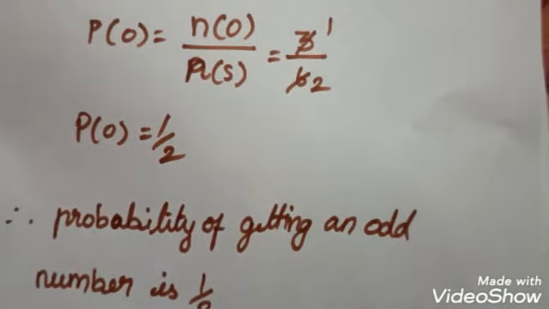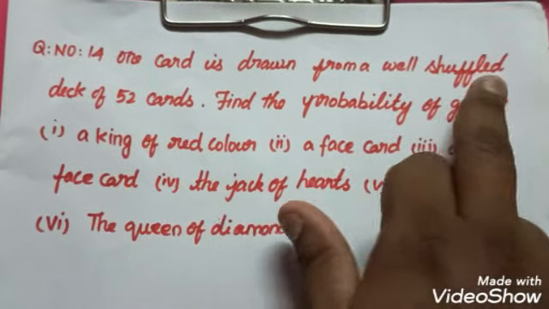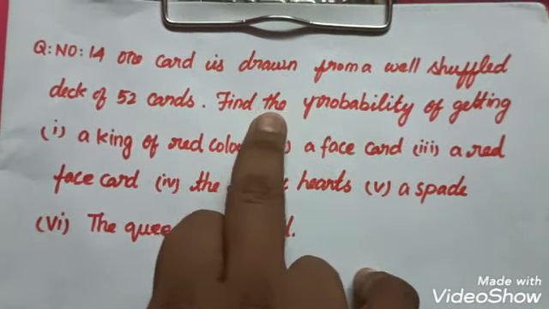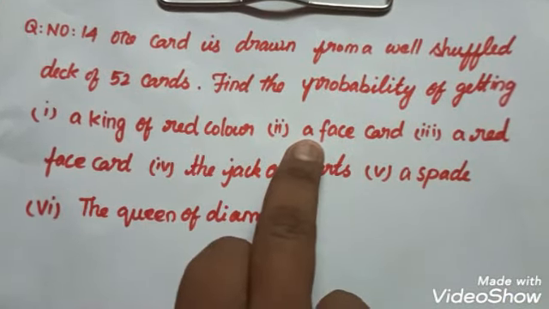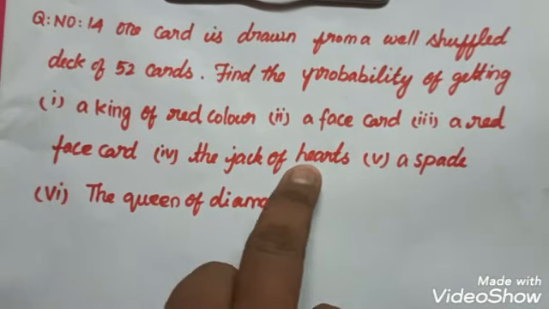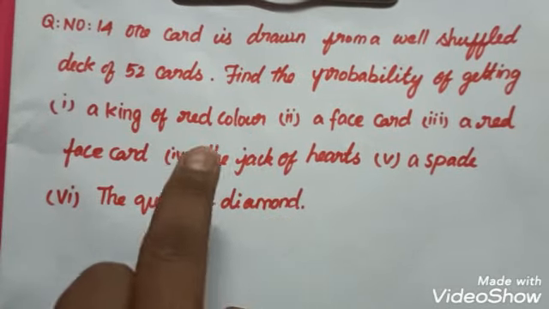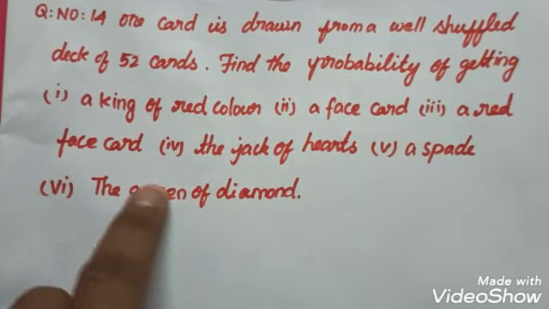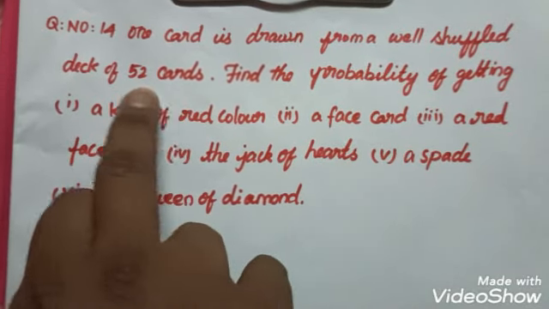Question number 14. One card is drawn from a well shuffled deck of 52 cards. Find the probability of getting a king of red color, a face card, a red face card, the jack of hearts, a spade, queen of diamond. So totally we have to find 6 answers using these playing cards, 52 cards.